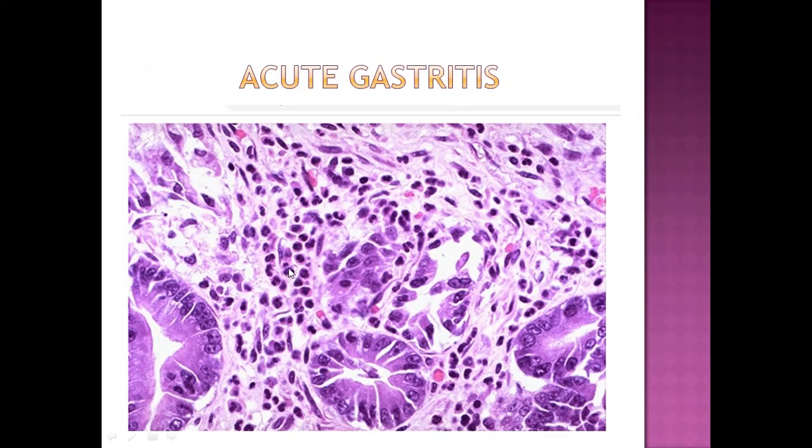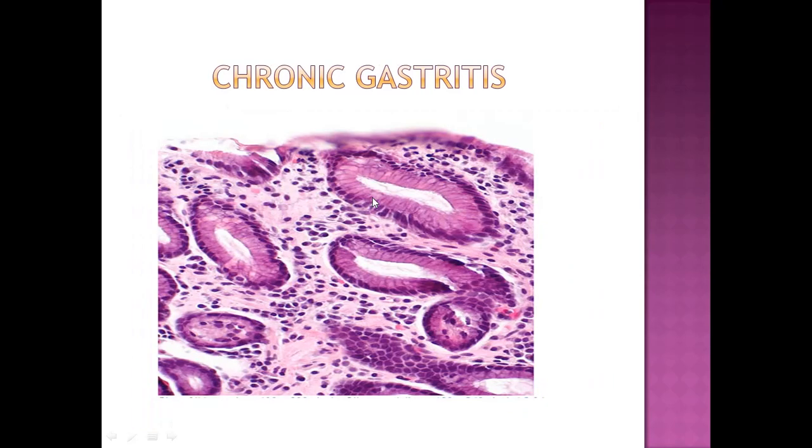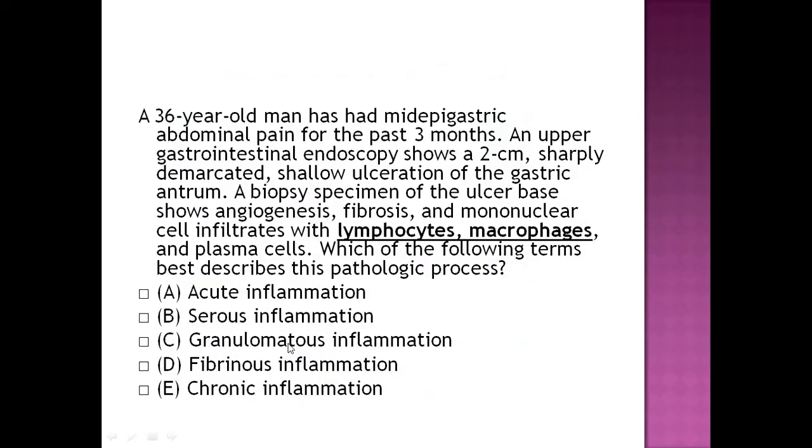When you come across bilobed or trilobed leukocytes in the tissue, it's called acute inflammation. So in stomach, it's called acute gastritis. There are lymphocytes and macrophages present in the tissue, so it's called chronic gastritis.